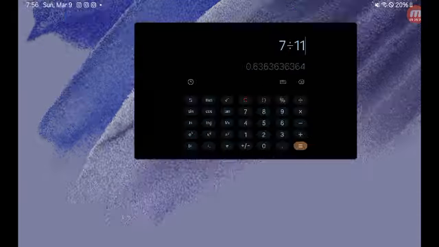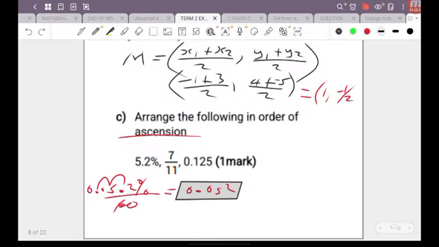It's 0.64 if rounded, but 0.636 is better for me. So this part here is 0.636636. All right, that part there is clear.